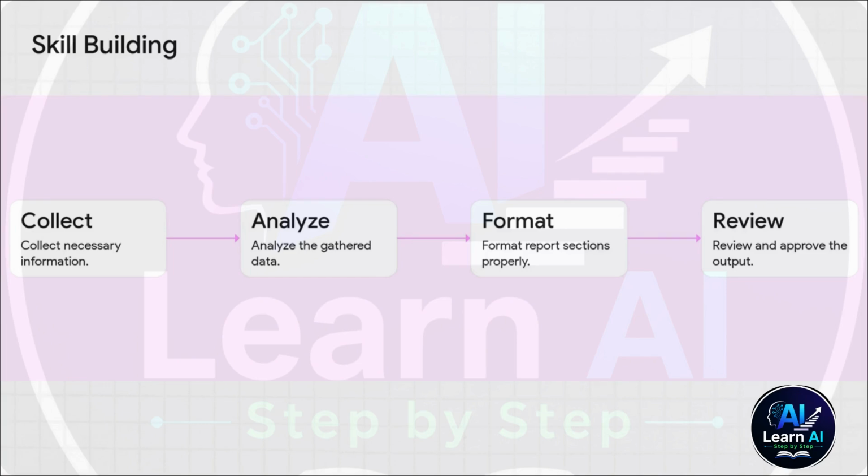Now, a memory is the AI learning about you, but a skill is a fixed set of instructions for one specific job that runs the exact same way every time. You just tell it how to collect the data, analyze it, format it, and even how to handle missing information. You build the workflow once, and it does the grunt work forever. It's a total game changer.